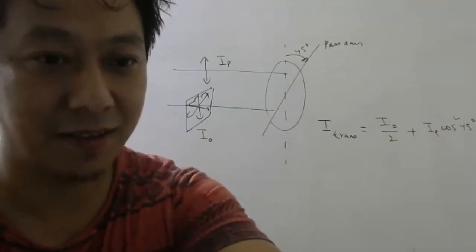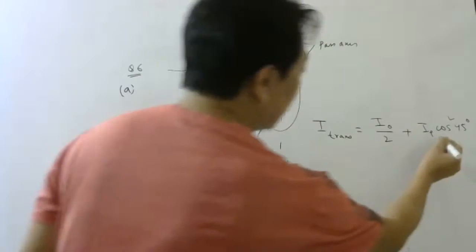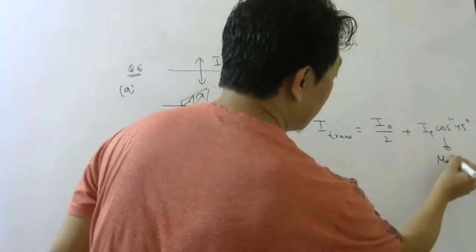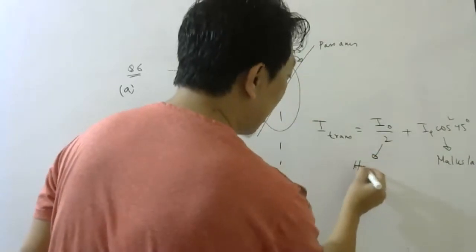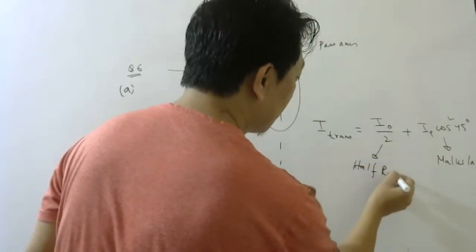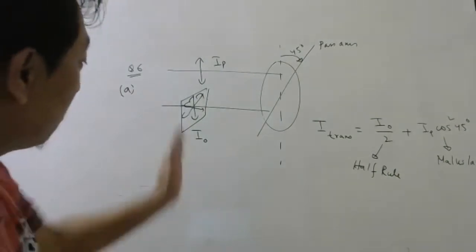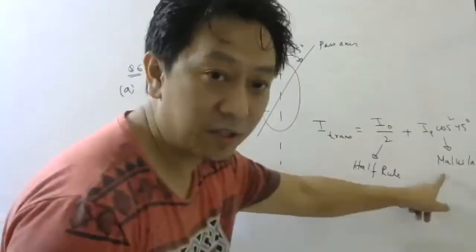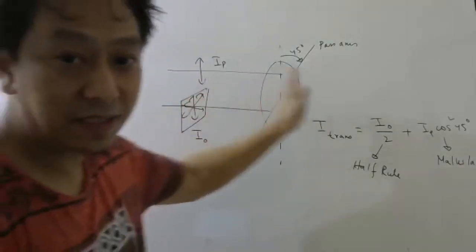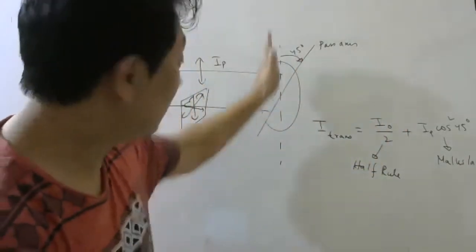This is Malus law. For this we have used Malus law, and for this we have used the half rule. The half rule is used when unpolarized light passes through a Polaroid. Malus law is used when polarized light passes through a Polaroid at some angle.